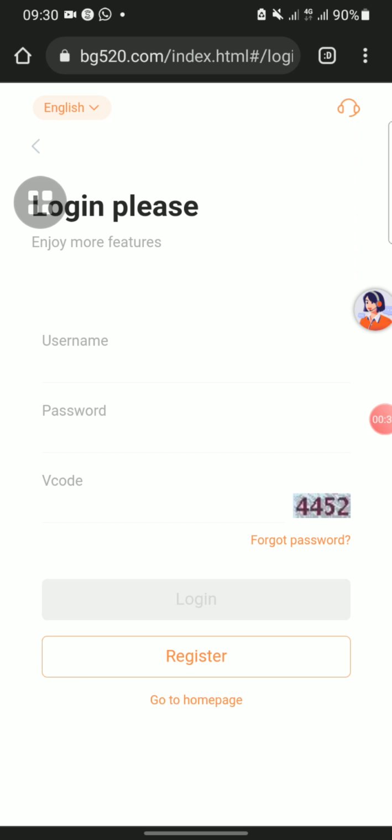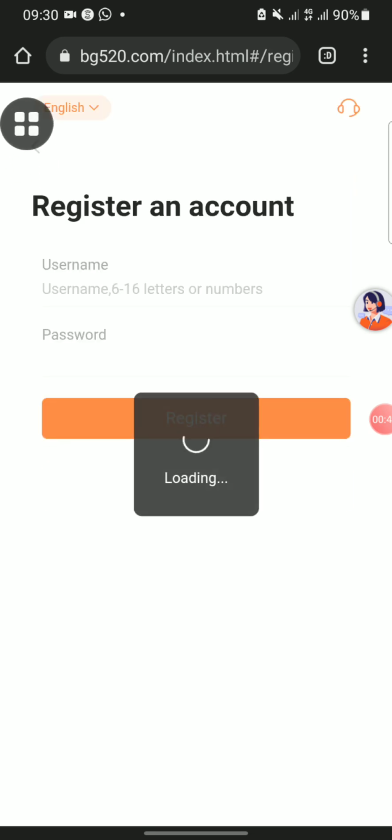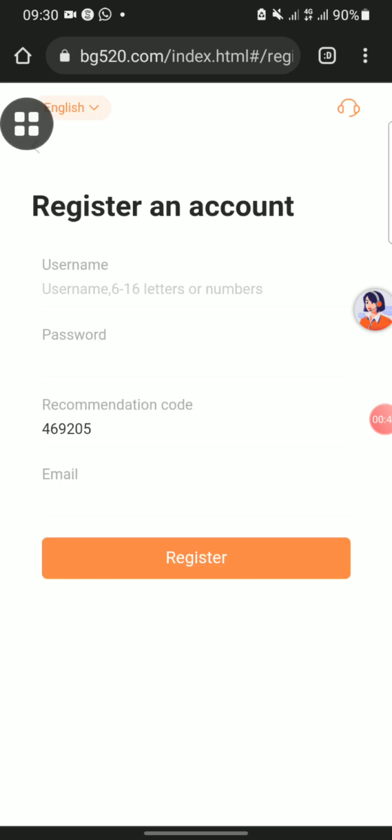What you have to do now is click on the link in the description below, and you will find yourself on this platform. Then register an account. To register an account, you put in your username, your password, and this is my referral code. You need this referral code to be among the people that register for the website. You put in the referral code and your email, and boom, you have registered on this platform.